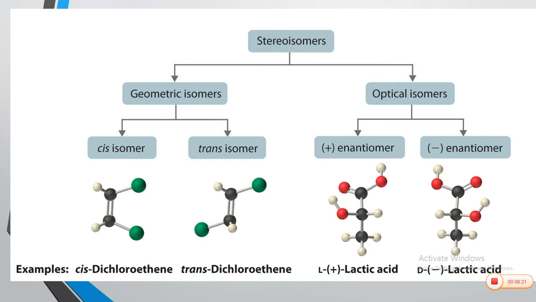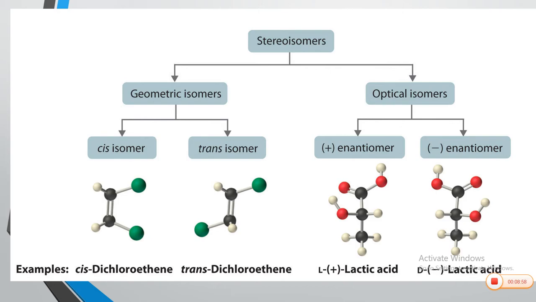Stereoisomers, these are divided into two major classes. One is called as geometrical isomerism and other is called as optical isomerism. Of course, there is another class called as conformational isomerism. So in geometrical isomerism, the restricted rotation across a double bond or a rigid system gives rise to two different forms. One form having similar groups on the same side of the double bond, it is called a cis isomer. When similar groups are present on opposite side, it is called as trans isomer.